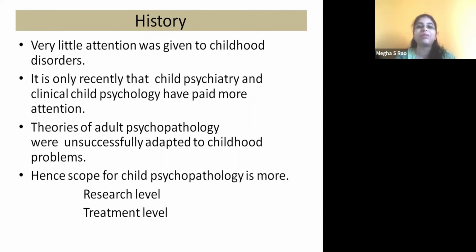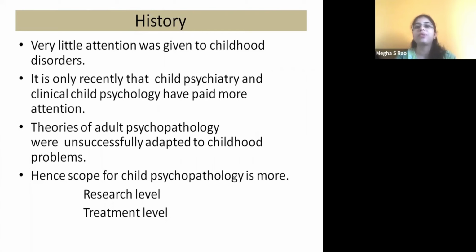Whenever they have a disorder, the way a child expresses its symptoms is different from the way an adult expresses symptoms for the same disorder, right? Take depression, for that matter. The way the child expresses the symptoms would be a little different, although I cannot say it's completely different, but some differences will surely be there compared to adults, right?